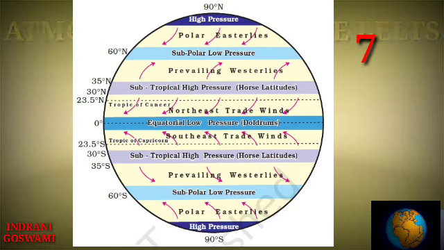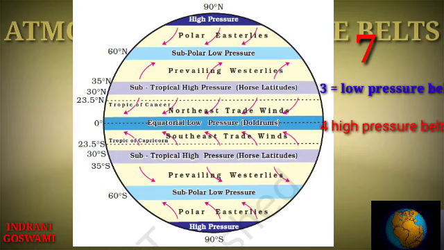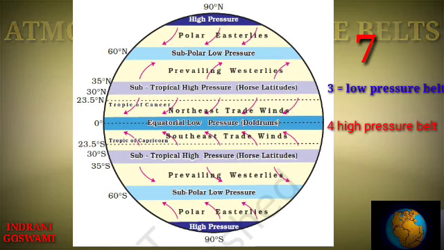Now let's take the gist of this topic. There are a total of 7 atmospheric pressure belts. Out of these, 3 are low pressure belts, the equatorial low pressure belt and the circumpolar low pressure belts, and 4 are high pressure belts, the subtropical high pressure belts and the polar high pressure belts.